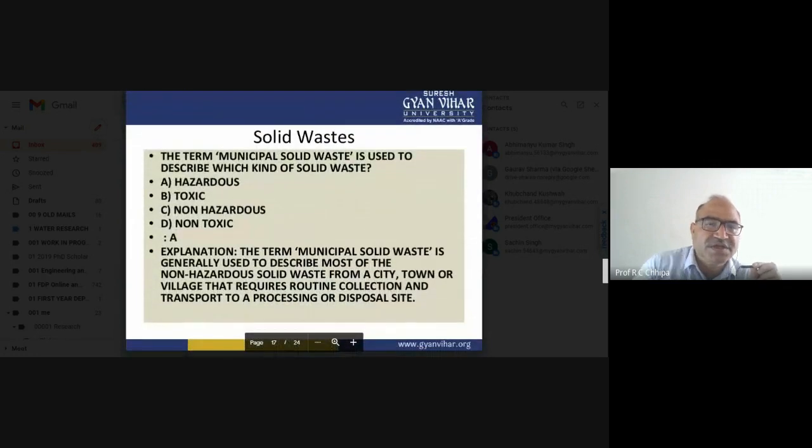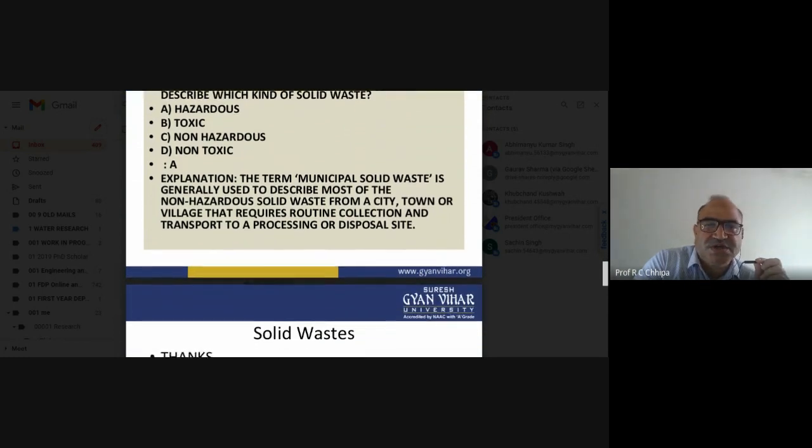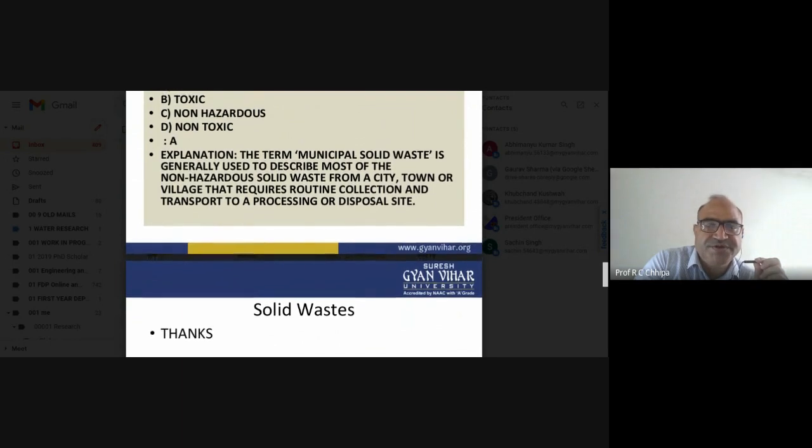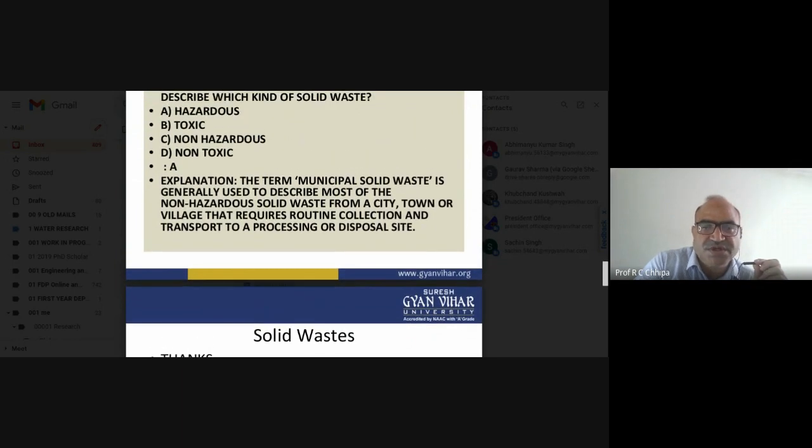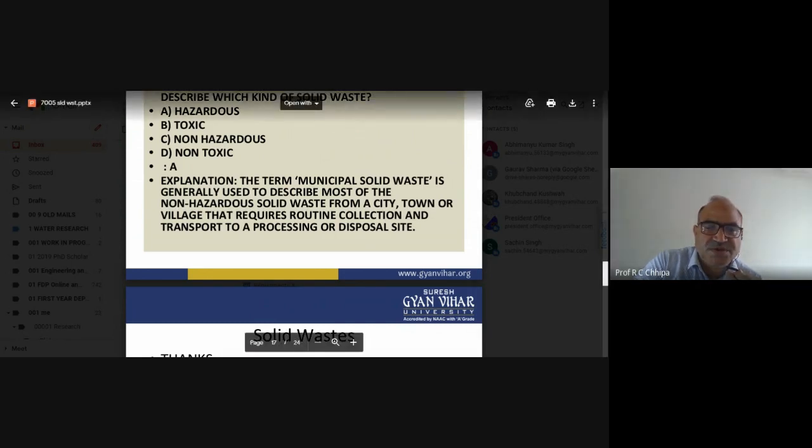Now we have another question: municipal solid waste is used to describe which kind of solid waste? The answer is non-hazardous. The term municipal solid waste is generally used to describe most of the non-hazardous solid waste from a city or town that requires routine collection and transport to a processing or disposal site.